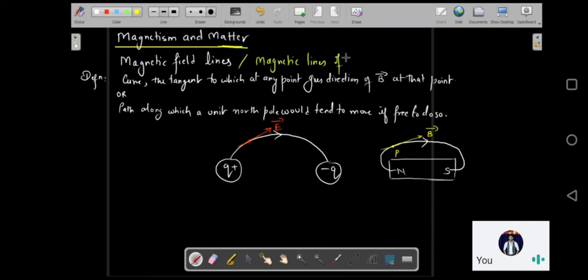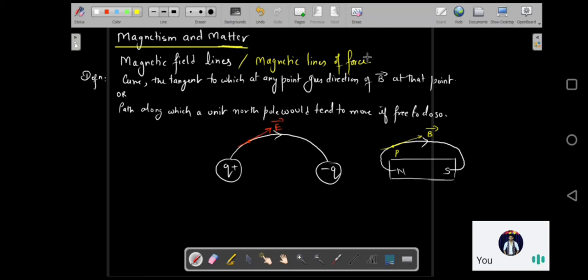It is an alternative name. So magnetic lines of force do not really exist but are quite useful in describing many different magnetic phenomena, the same way as in electrostatics.